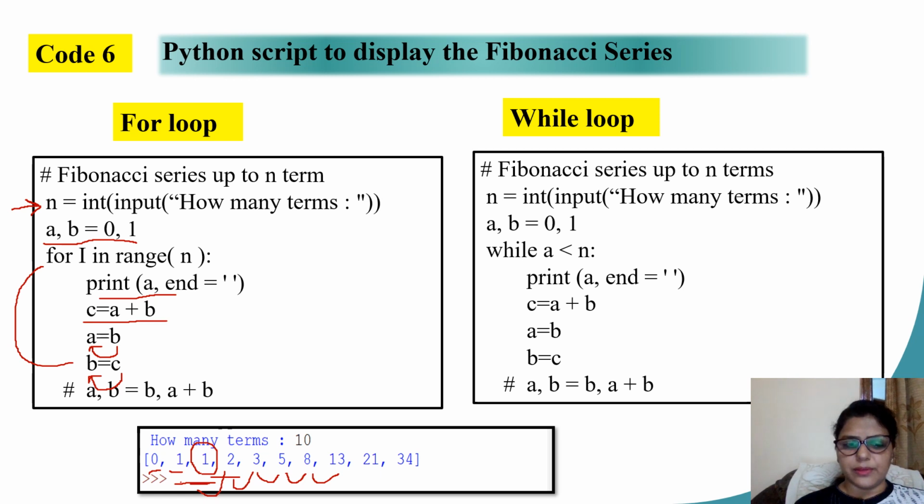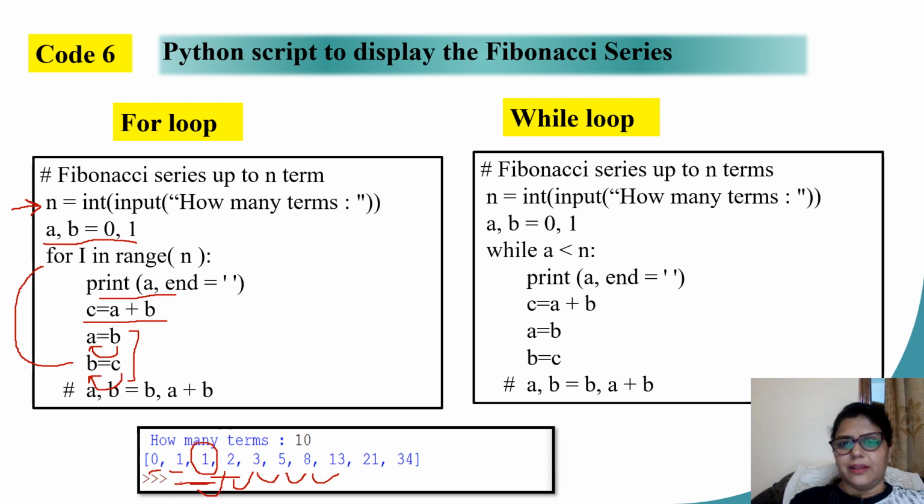now the first term. Second time onwards, the first will be 1. Again a new c is calculated, 1 plus 1. This time c will be 2. Again the same statements, make second number as the first number, third number is the new second. Again calculate the new third. So this way I am going to continue till the number of terms as desired by the user.